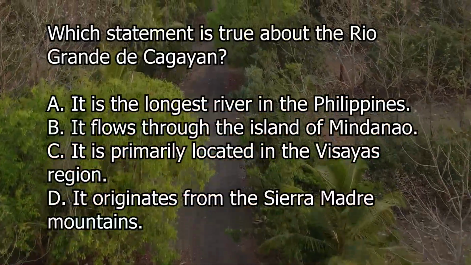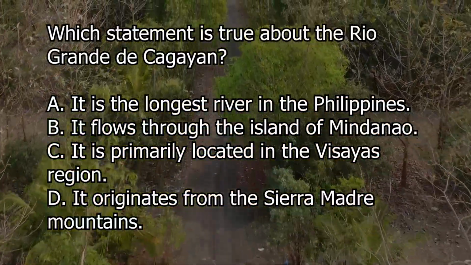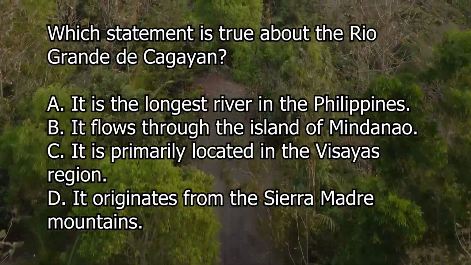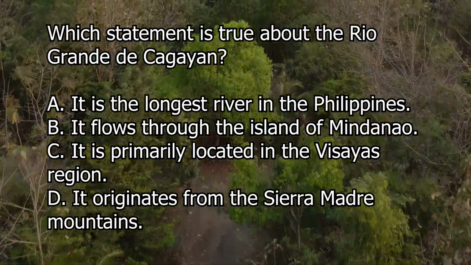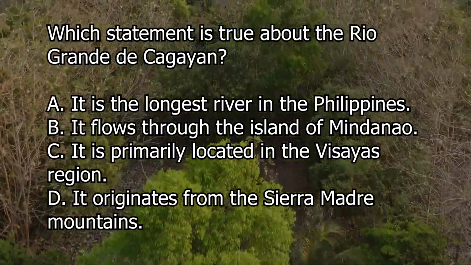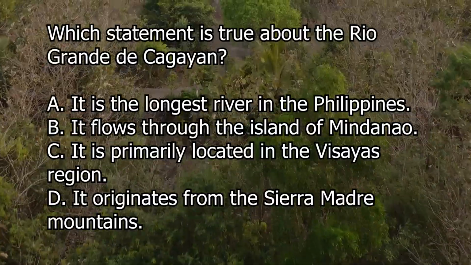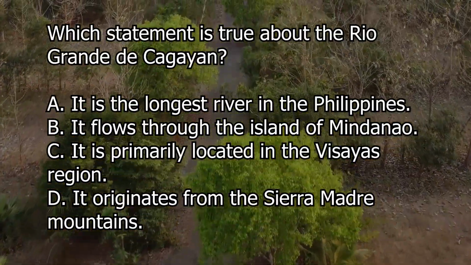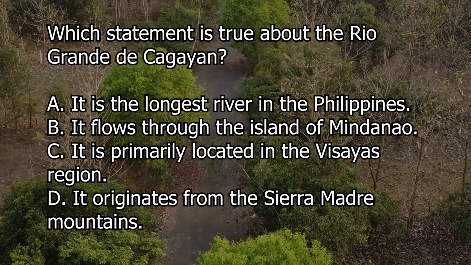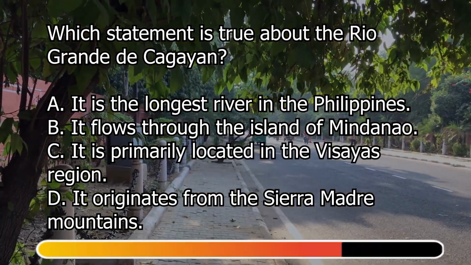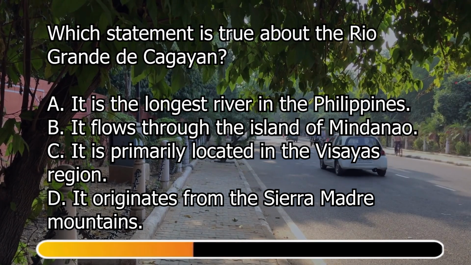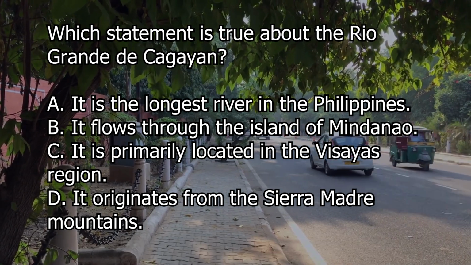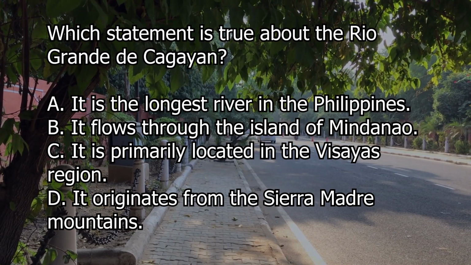Which statement is true about the Rio Grande de Cagayan? Letter A, it is the longest river in the Philippines. Letter B, it flows through the island of Mindanao. Letter C, it is primarily located in the Visayas region. Letter D, it originates from the Sierra Madre Mountains. The correct answer is letter A, it is the longest river in the Philippines.